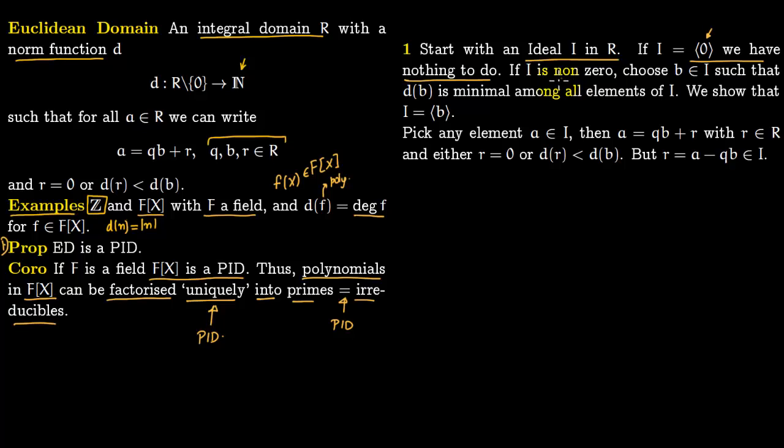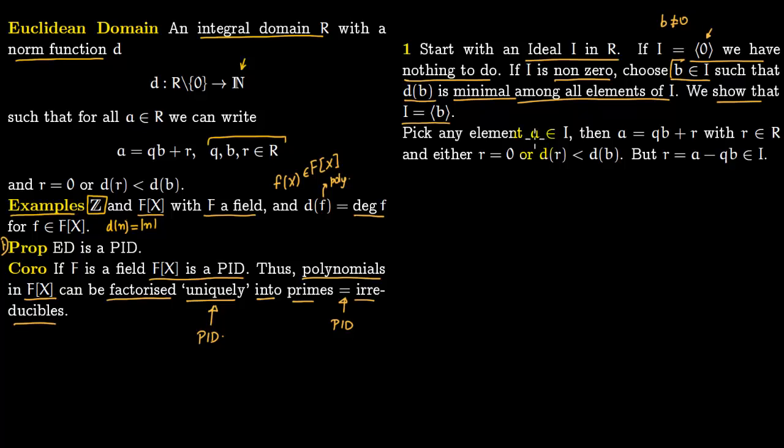Now if I is non-zero, then there is some non-zero element B lying in I, such that you choose this B in I such that d of B is minimal. So for a non-zero ideal, you choose an element B in I which is minimal, and this B is not 0. So the norm of B is minimal among all elements of I, and we will now show that this ideal I is generated by this single element B.